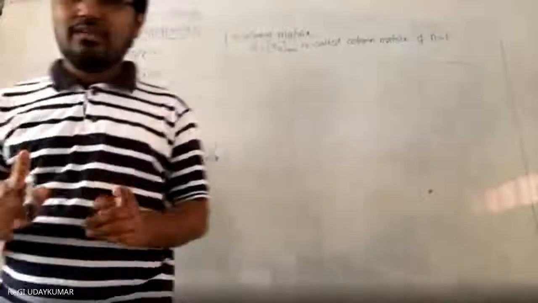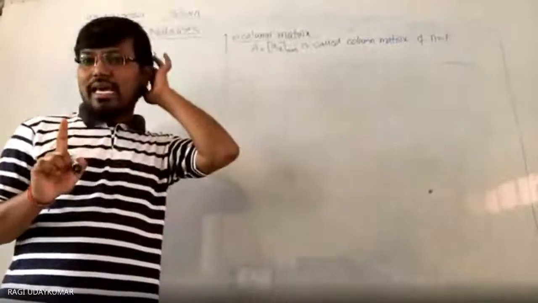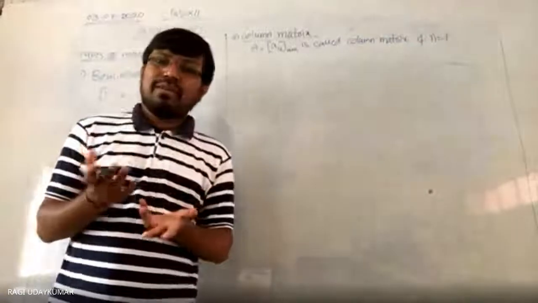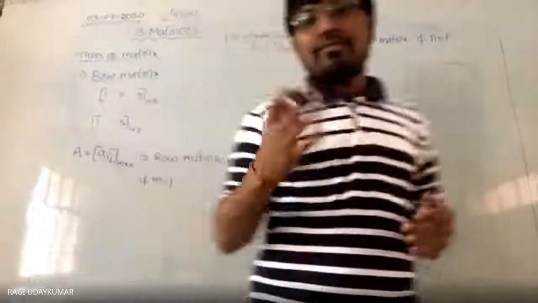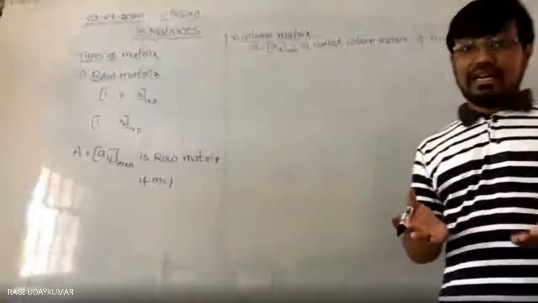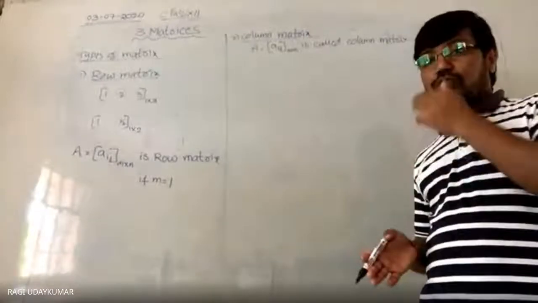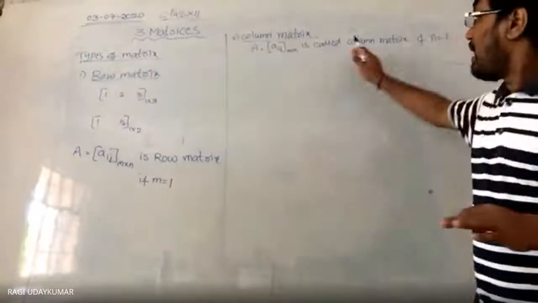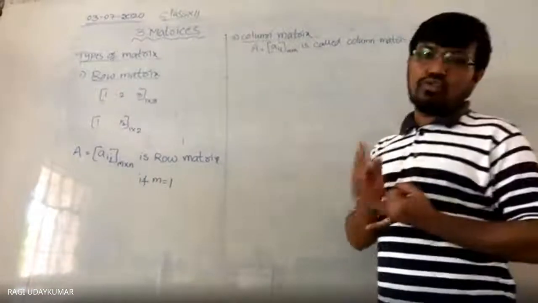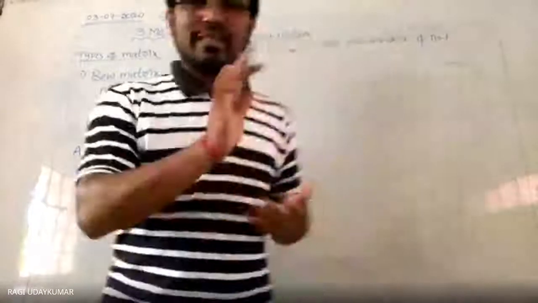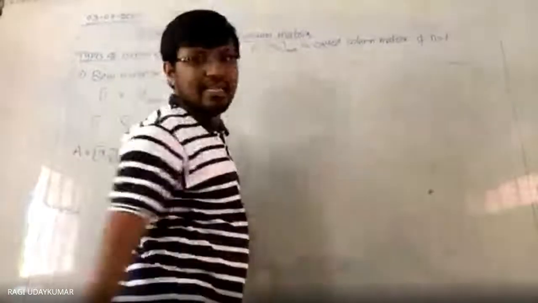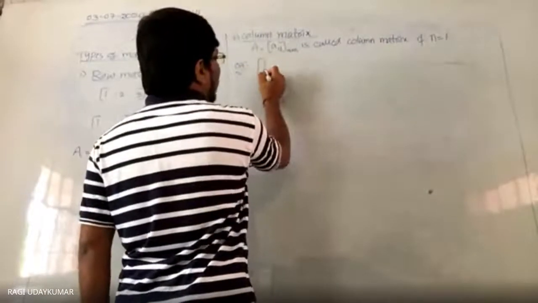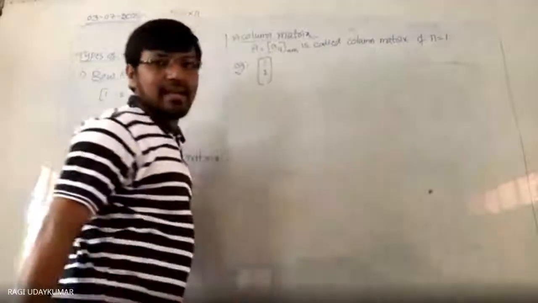The number representing columns here is n. n should be 1. m can be anyone. And do remember, any number does not mean a fraction, because we are discussing the number of rows and columns. Number is nothing but a positive integer, a natural number. So m can be any number, either 1 or 2 or 3 or 4 or 5. As an example, how does a column matrix normally look? Like this, 1, 2. What is its order?